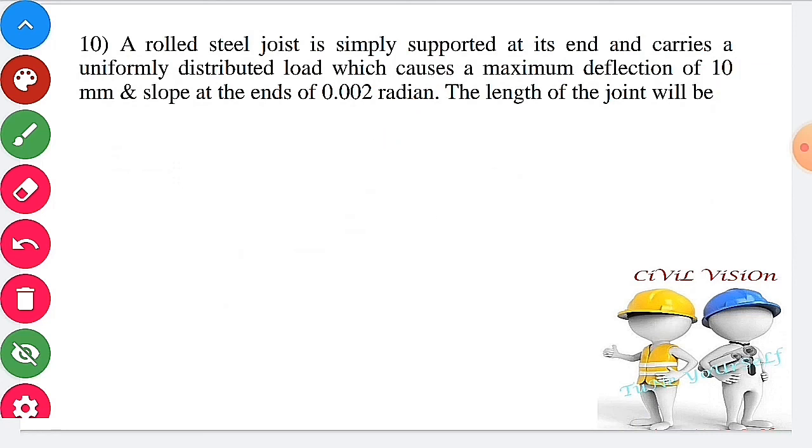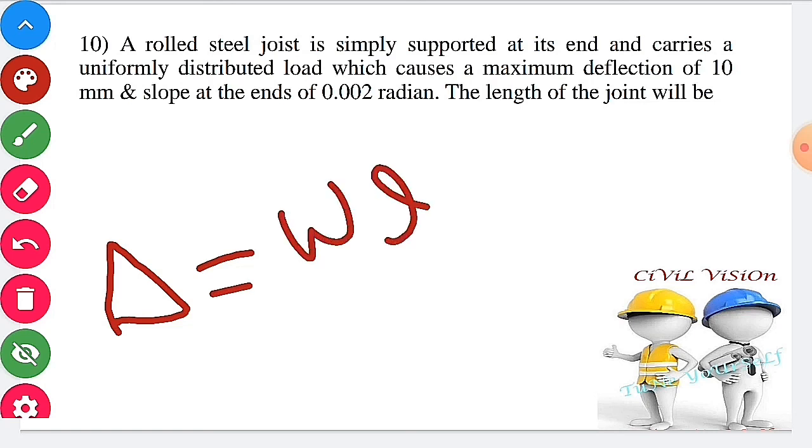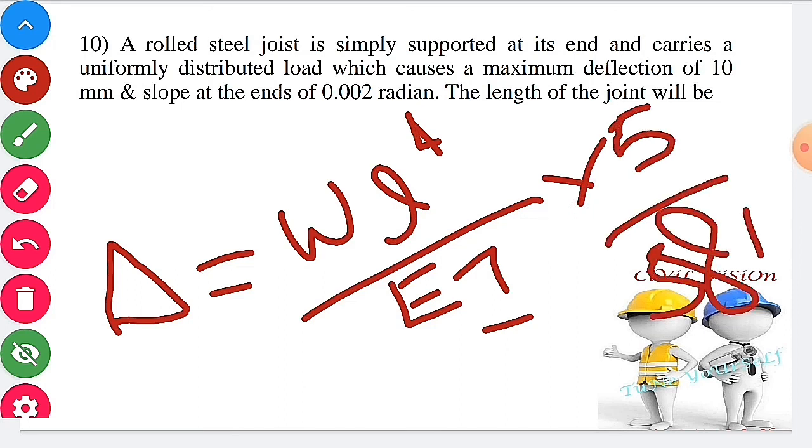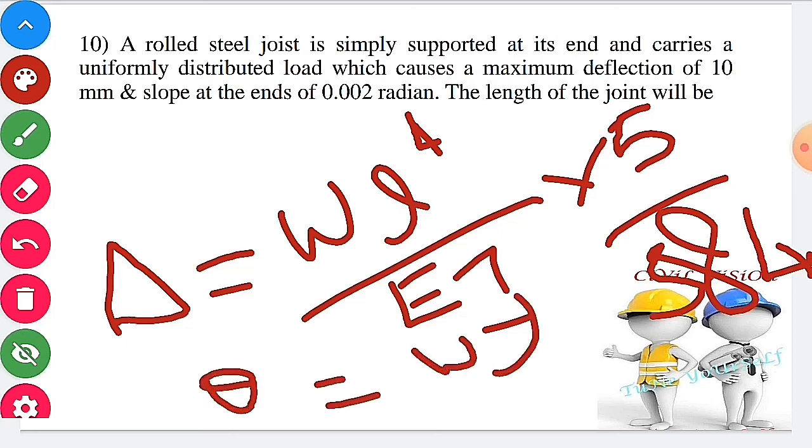We know the formula for deflection for simply supported beam with the UDL condition: W L power 4 divided by EI into 5 by 384. Slope for the same beam equal to WL cube divided by 24 EI.